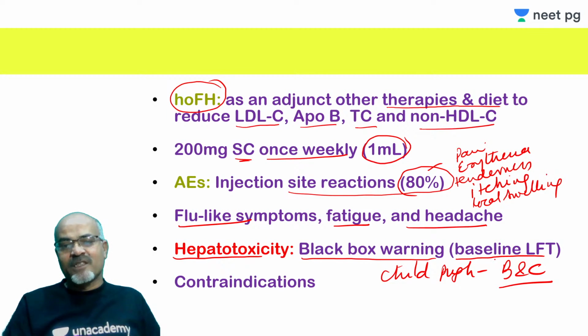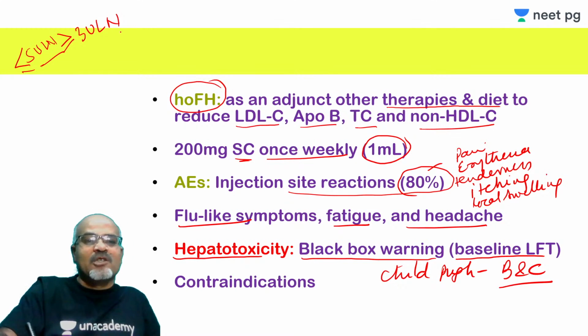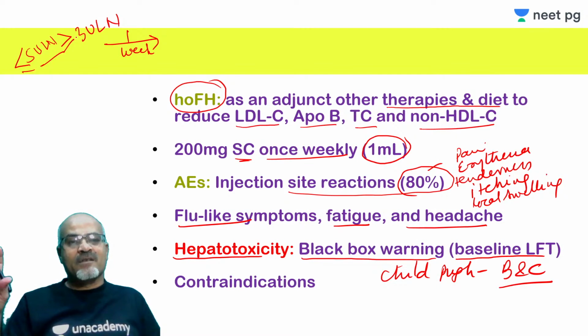This baseline LFT is important. If you have started this drug and you start monitoring, and you find that transaminases are more than 3 times the upper limit of normal but less than 5 times, then you wait for 1 week and repeat the test, and if you find the same, withhold the drug.